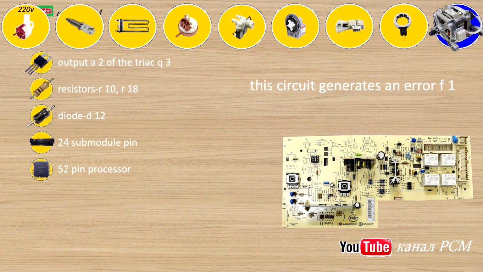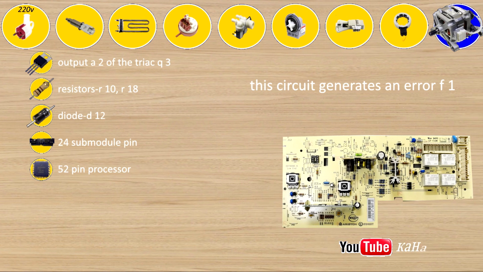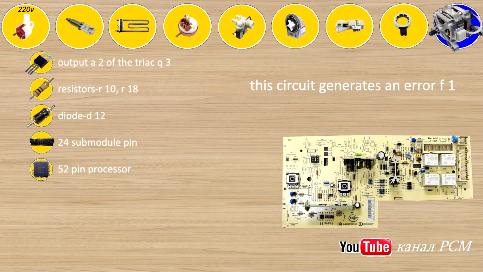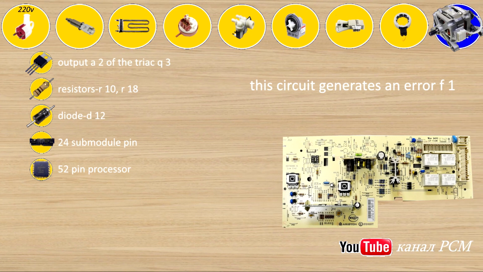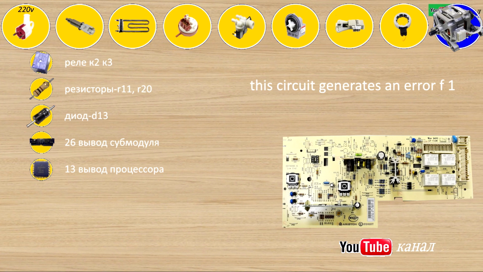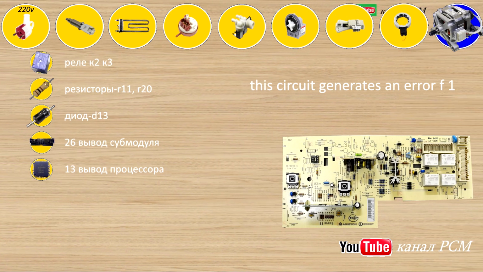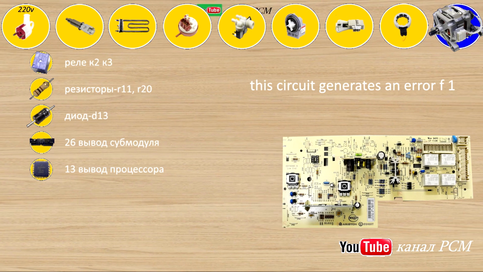This circuit generates an error F1. Output A2 of the triac Q3. Resistors R10, R18. Diode D12. Submodule pin 24. Processor pin 52. Relay KK. Resistors R11, R20. Diode D13. Submodule pin 26.